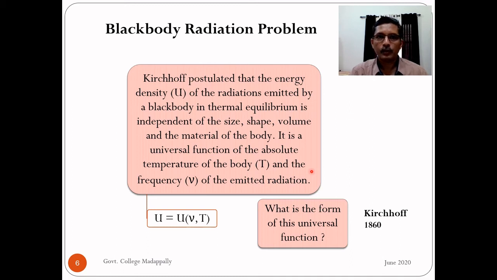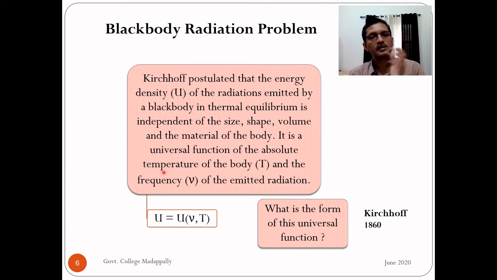One is the uniform temperature of the blackbody. We know that it is in thermal equilibrium, so its temperature remains constant. So the energy density depends on that temperature. Secondly, this energy density depends on the frequency of the emitted radiation. So we can write an equation like this: energy density U is a function of frequency and temperature. Why is it called a universal function? Because it is the same function for all black bodies in the universe. Okay, it is independent of size, shape, volume and material of the body.